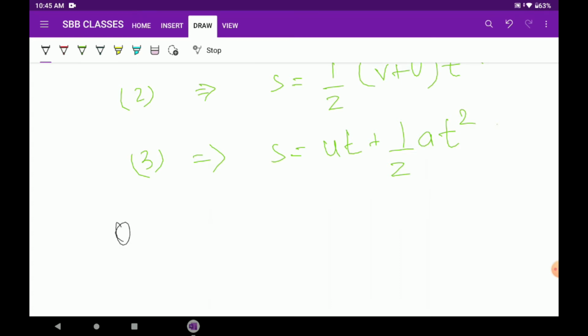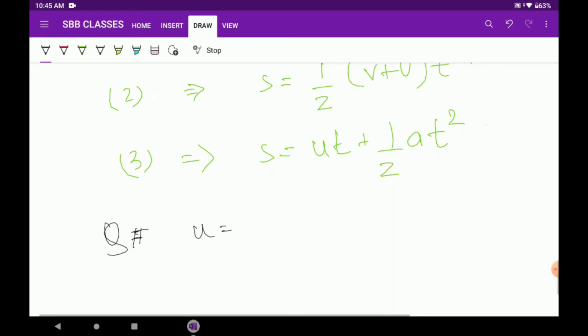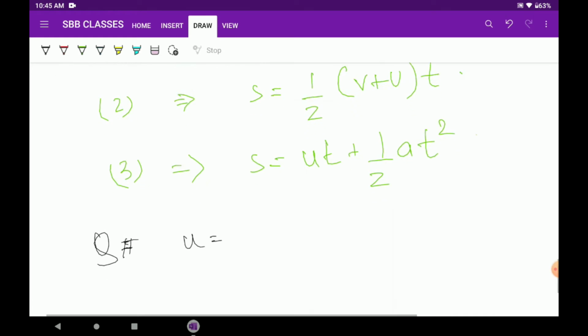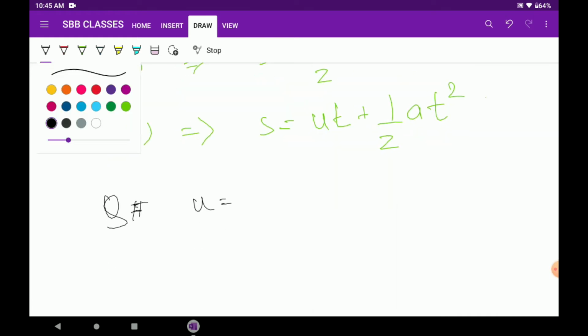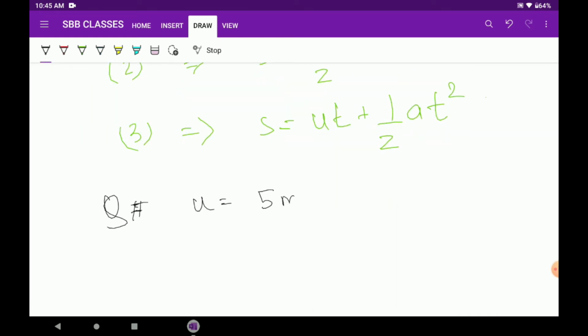The question says that a car had an initial velocity of 5 meters per second. Final velocity was 50 meters per second, and the time taken was, let's say, 10 seconds.